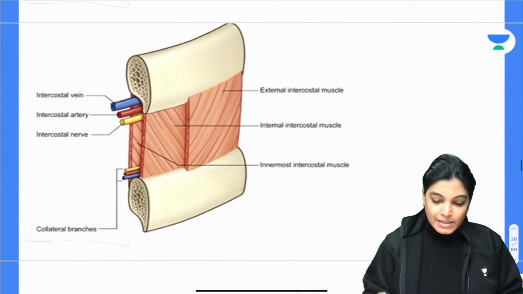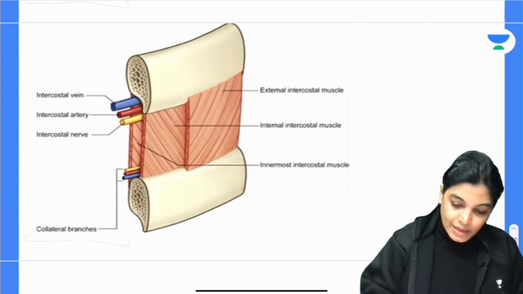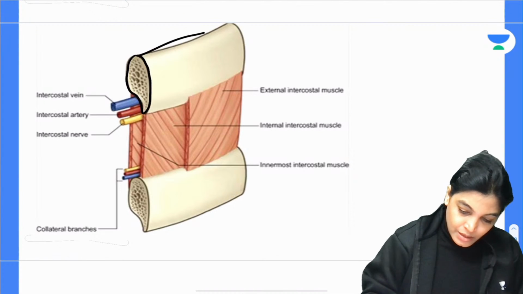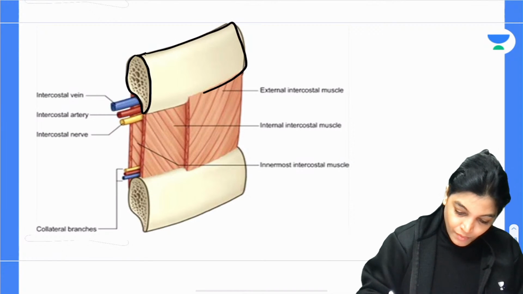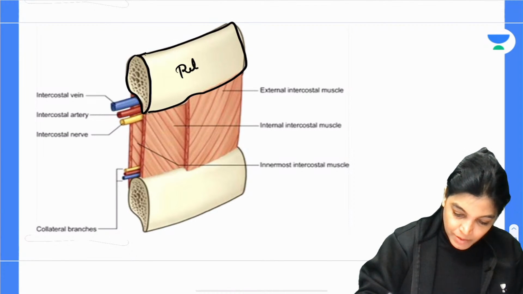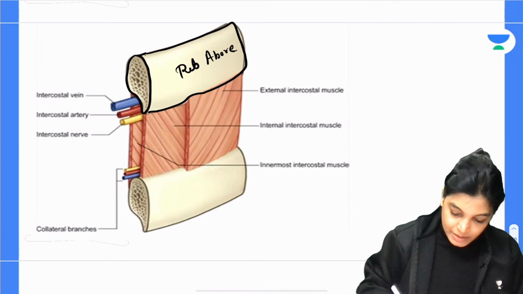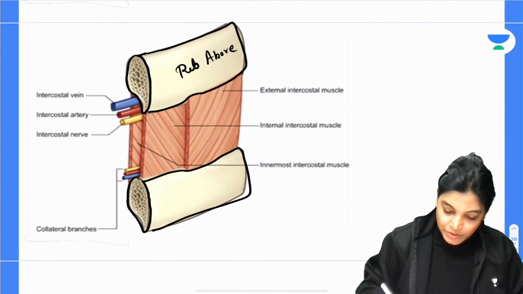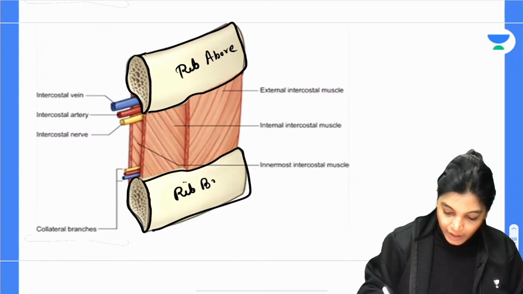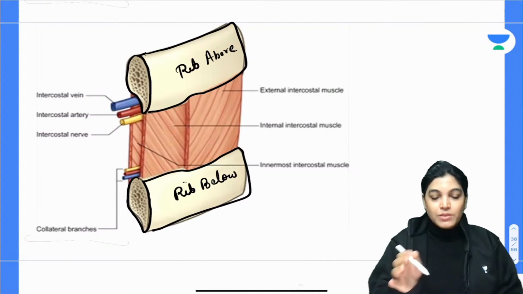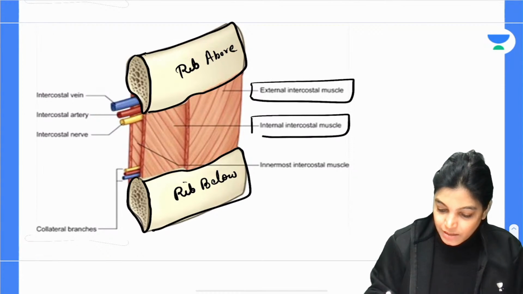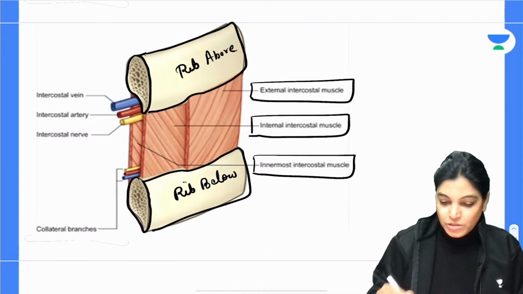Now see here, this is the diagram where you can see the corresponding ribs. This is the rib above and this is the rib below, no doubt about this, and the intercostal muscles run between the rib above and the rib below. Layer-wise, the outermost muscle is the external intercostal muscle, then the internal intercostal muscle, and then the innermost intercostal muscle.